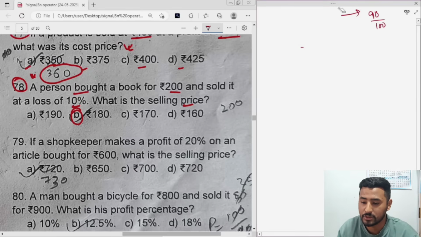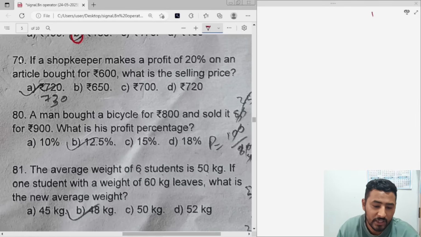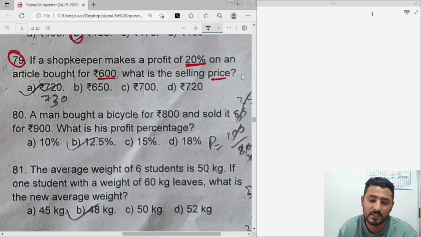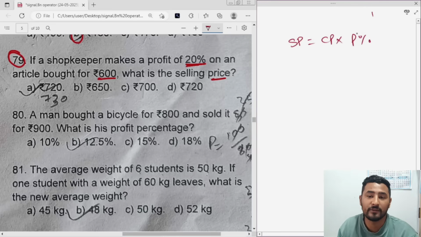Let's see next. That is question number 79. If a shopkeeper makes a profit of 20% on an article bought for rupees 600, what is the selling price? It's the same thing. Selling price is cost price into the profit percent factor. You just have to check whether it is a profit or a loss.